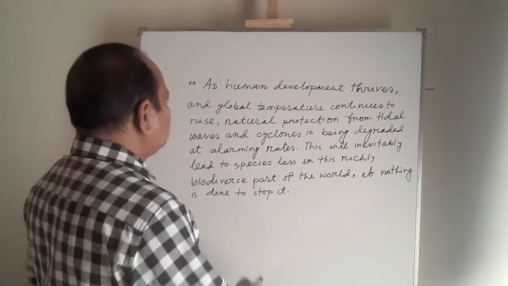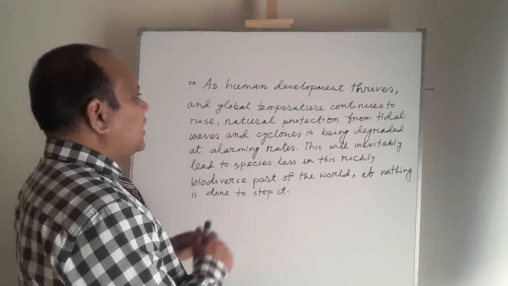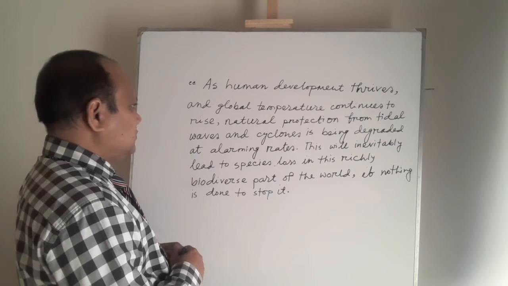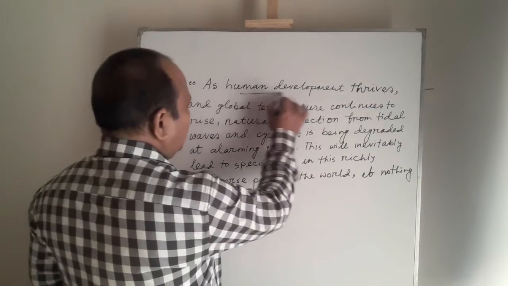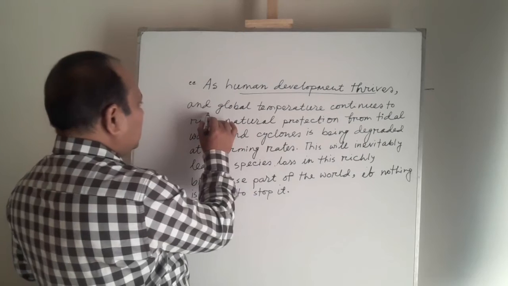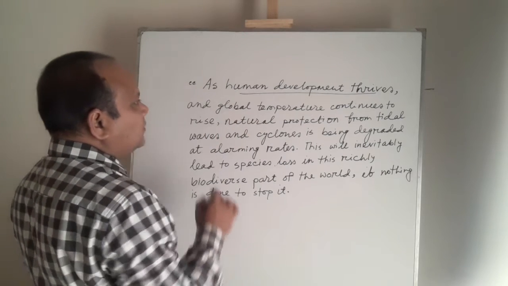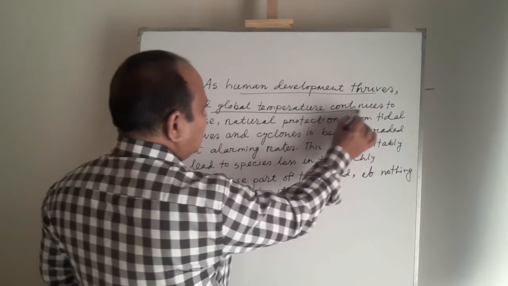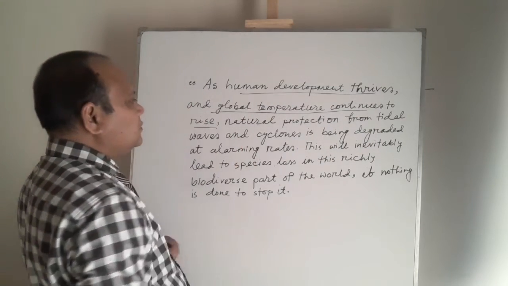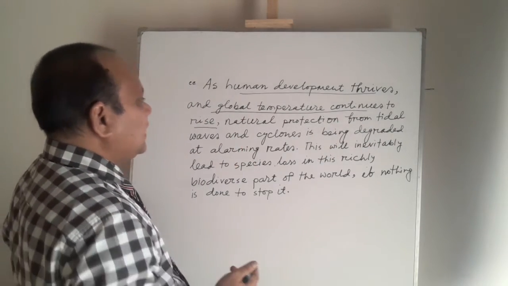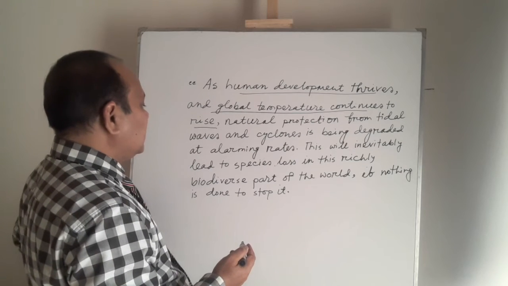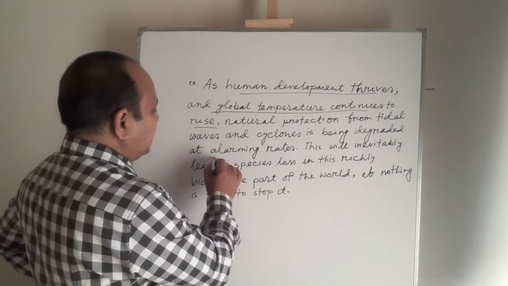So my dear students, as human development thrives and global temperature continues to rise, two reasons. Human development thrives, that is, the development of humans is increasing day by day, and global temperature continues to rise, and the global temperature is increasing day by day. So natural protection from tidal waves and cyclones is being degraded at an alarming rate.